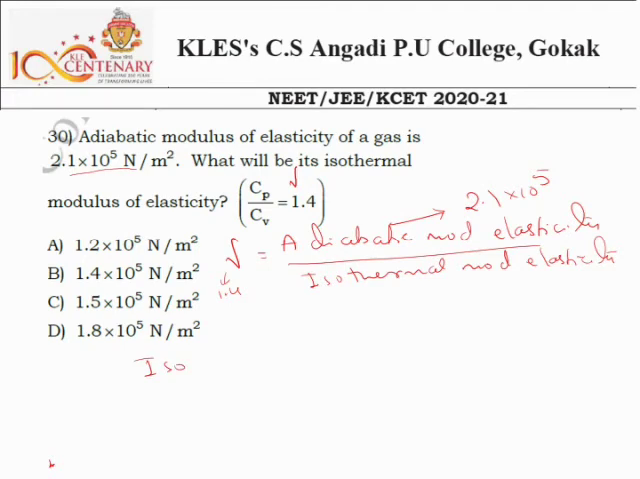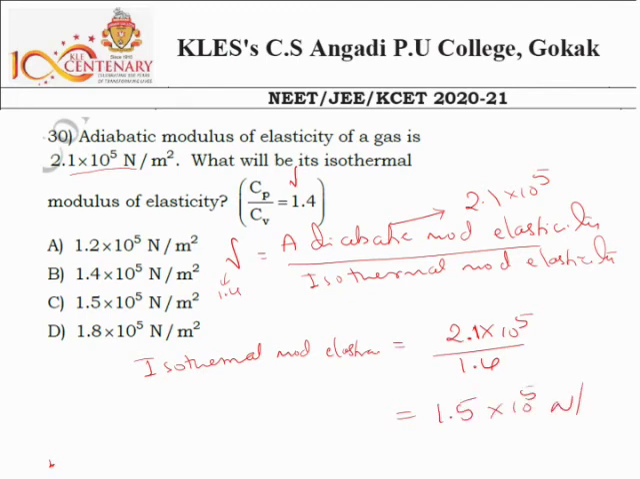So the isothermal modulus of elasticity is equal to the adiabatic value, 2.1 into 10 to the power 5 divided by 1.4, and we can simplify this one. 2.1 divided by 1.4 will be 1.5, and multiply 10 to the power 5 as it is with the same unit, Newton per meter square. So the answer is C.